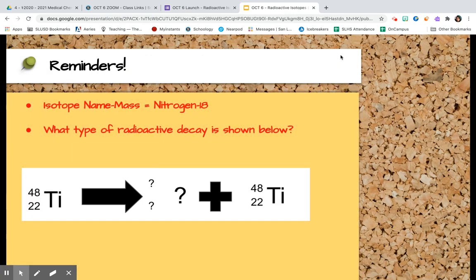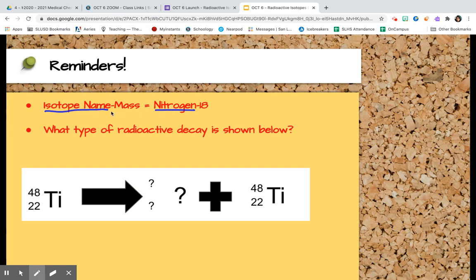There were a couple of things that I did want to mention before you started that I noticed that a couple of people got incorrect. So I'm going to summarize what we went over in both periods 1 and 5, just to make sure that we're all clear on everything, right? So some people were confusing this way of writing, right?